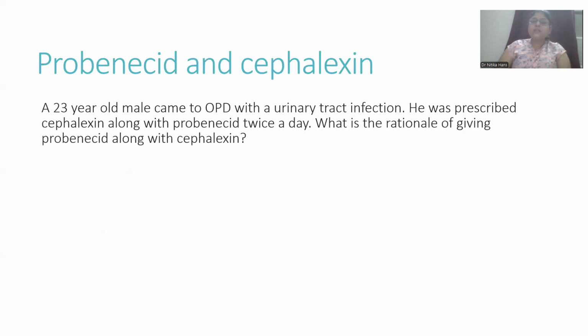So next is probenecid and cephalexin. A 23-year-old male came to OPD with a urinary tract infection. He was prescribed cephalexin along with probenecid twice a day. What is the rationale of giving probenecid along with cephalexin? He was prescribed cephalexin, which is a cephalosporin, and probenecid. So what was the rationale?